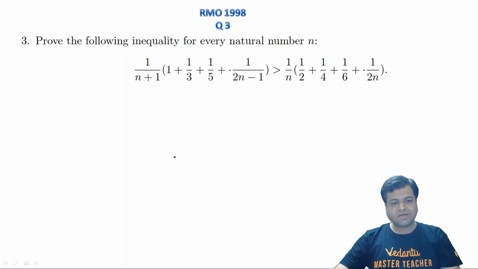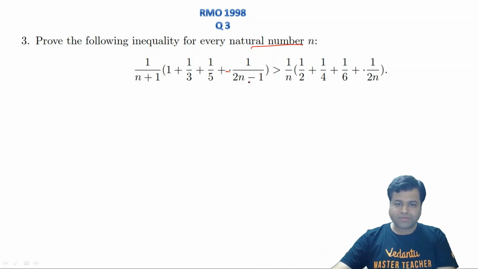The question says that for every natural number n, we need to prove that 1 upon n times (1 plus 1 by 3 plus 1 by 5 plus and so on till 1 upon 2n minus 1) is greater than 1 upon n times (half plus 1 by 4 plus 1 by 6 plus and so on till 1 upon 2n), right? Here it should be a natural number n greater than or equal to 2, because for n equals 1 it will be equality, not inequality. So either n should be greater than or equal to 2, or equality should also be allowed, right?